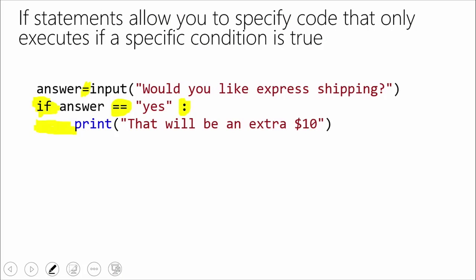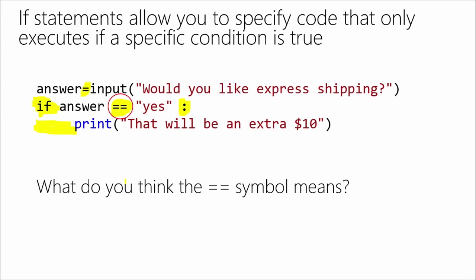So now if you look at this slide, we're saying if answer is equal to the string yes, then we have our colon. That's just part of the syntax. Then print on the screen, that's going to be an extra $50. Perfect. So that's the syntax. Let's just look at a few examples so you can get a handle on it. We'll do a demo as well so you can start to get comfortable with it.